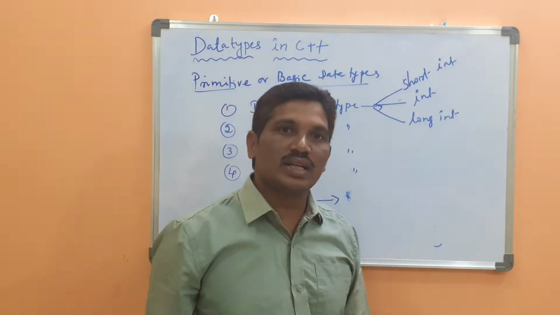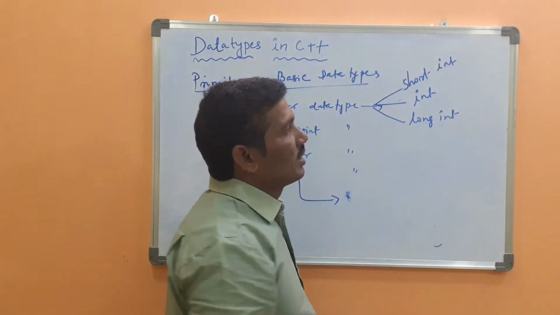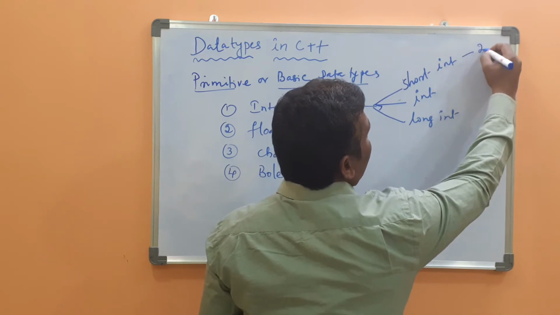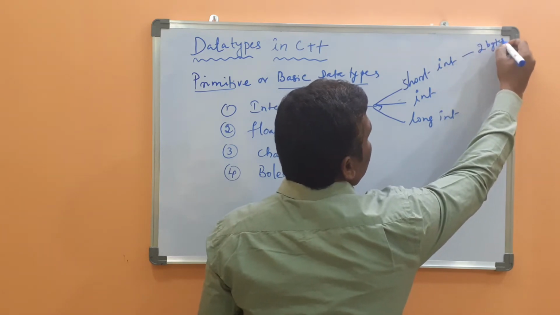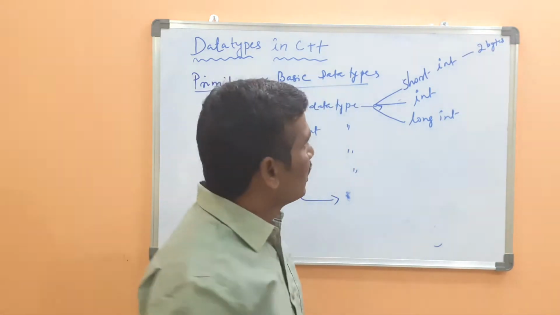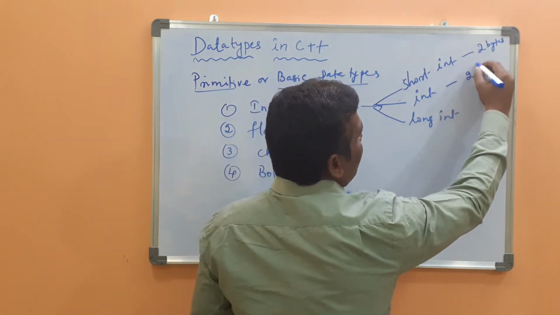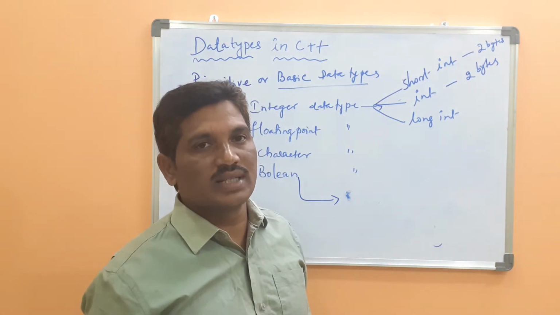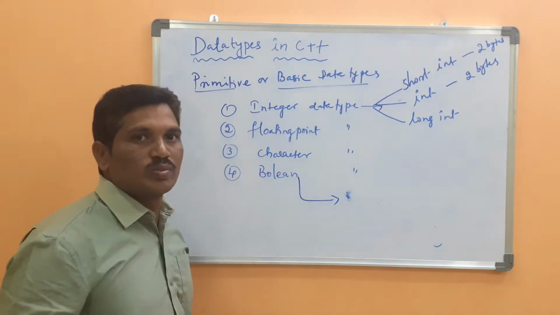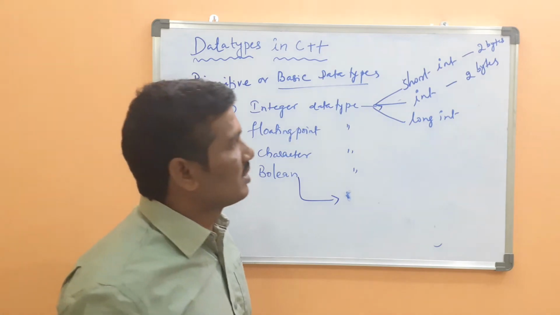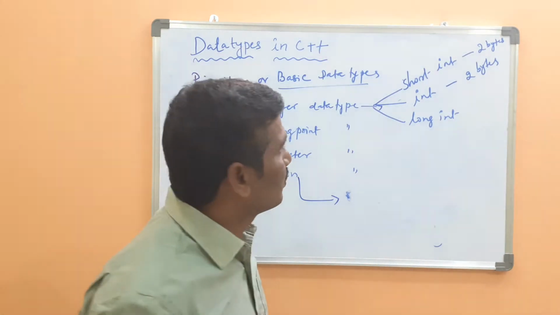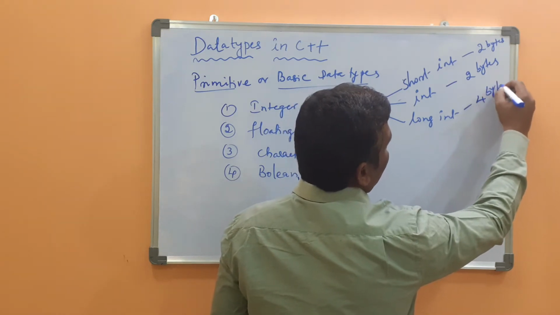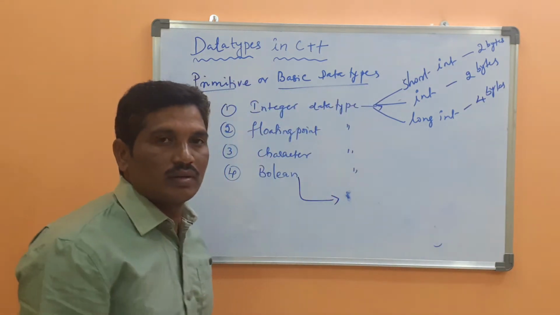What is the size of the int? What is the size of the long int? Suppose short int is 2 bytes, based on your configuration, and int is also 2 bytes if it is a personal computer. If it is a supercomputer or mainframe computer, the size of the data type will vary. Long int is 4 bytes.